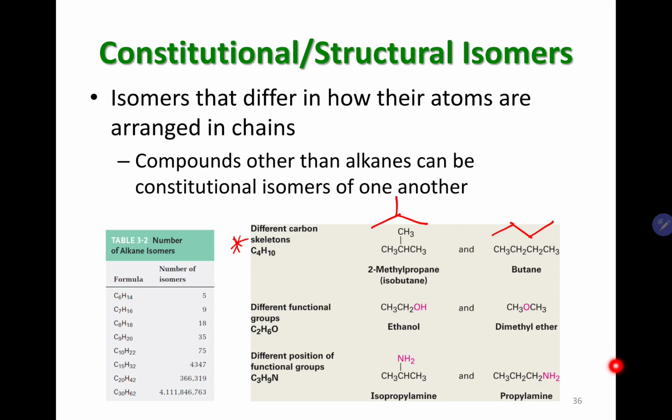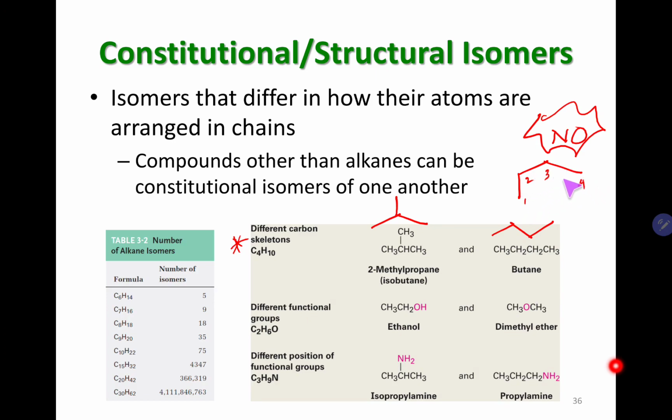How about this one? Is this another skeletal isomer for butane? This is butane right here. Is this a different skeletal isomer? The answer is no. Why? Because as you can see, all 4 carbons are still in a continuous chain.